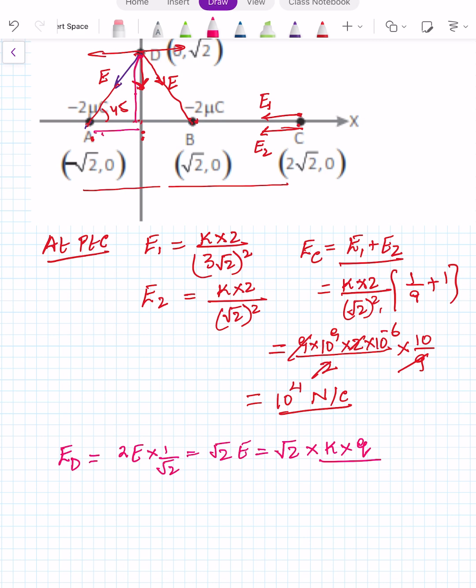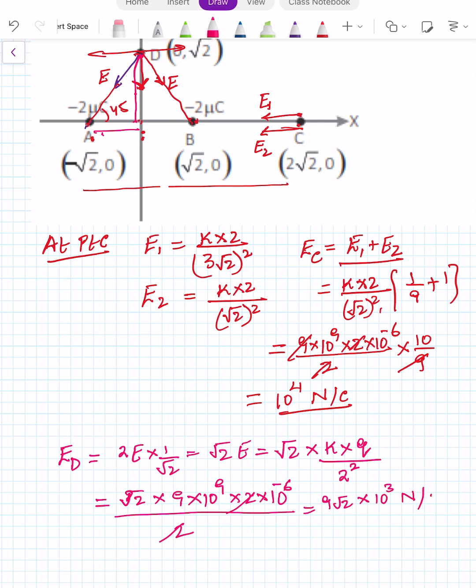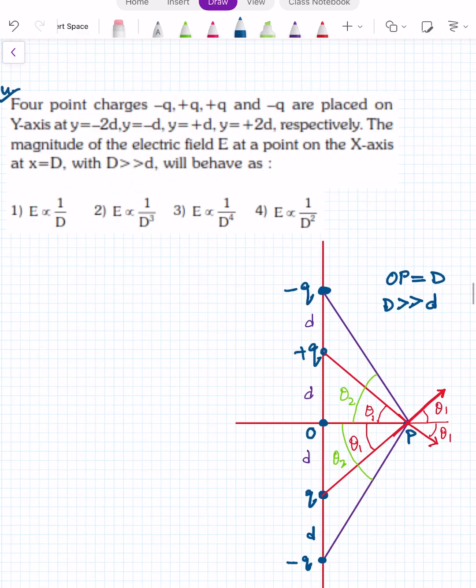So 2 square plus 2 plus 2, 4. So it will become 2 square. So your expression will be root 2 into 9 into 10 power 9 into 2 into 10 power minus 6 upon 2. 2 cancels, it becomes 9 root 2 into 10 power 3 Newton per coulomb. This is the electric field at point D.